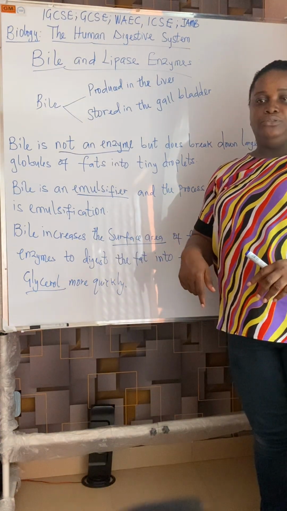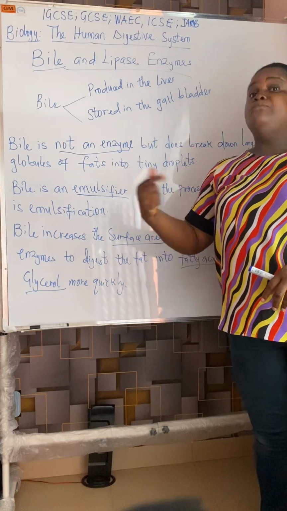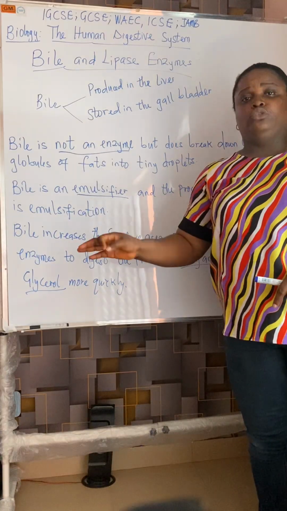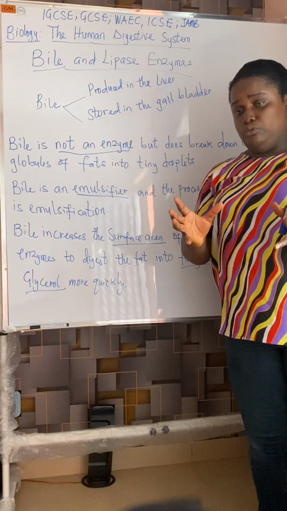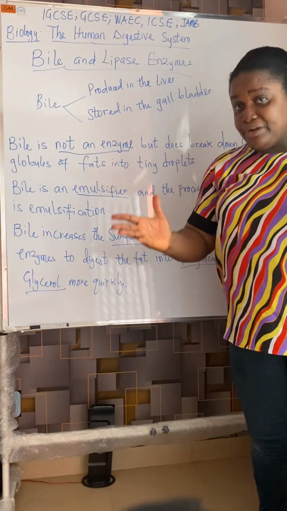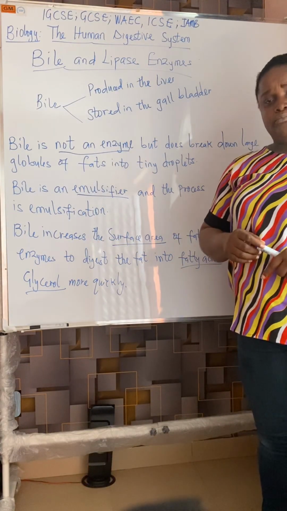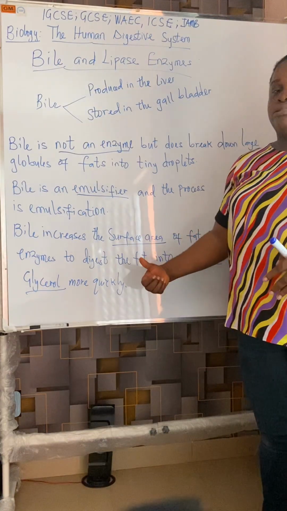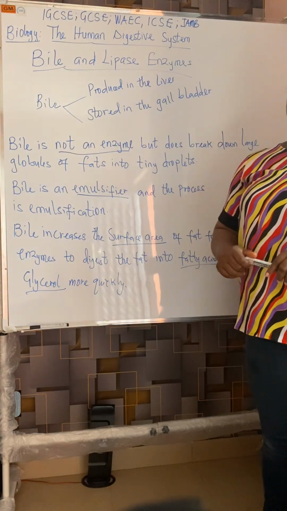So what does bile do? Bile emulsifies fat. And the process is called emulsification. What do we mean by emulsification? The breakdown of large molecules into tiny droplets so that the surface area is increased to enable the enzyme act on it more quickly. When the lipase enzyme acts on these fats, they break these lipids to fatty acids and glycerol. One function of bile.